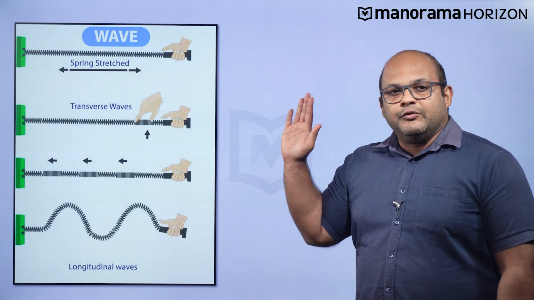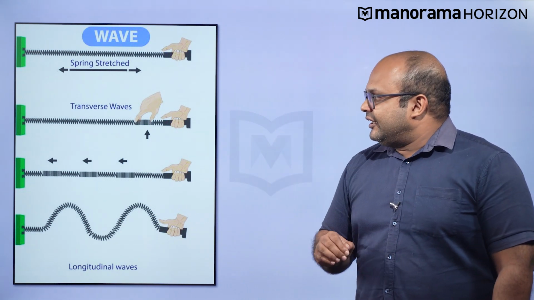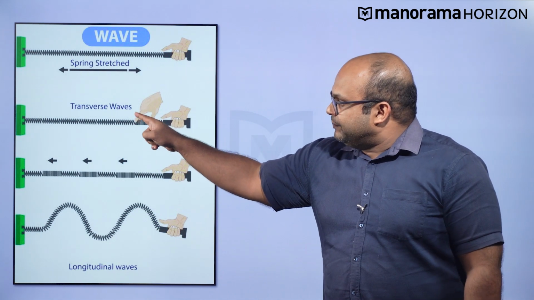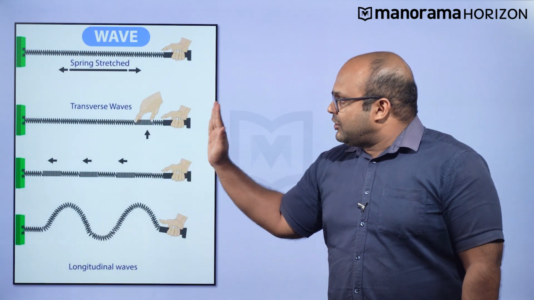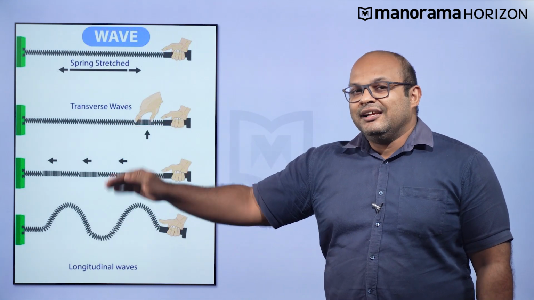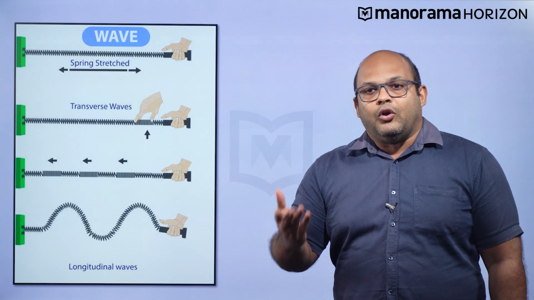On the other hand, if you were to give a sharp push to the slinky toy, you notice that this compression in the toy is traveling from my hand to the wall, and the compression is also happening in the same direction. This is an example of a longitudinal wave. Let's summarize what we have learned so far.